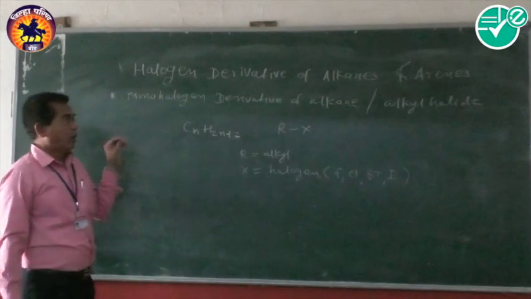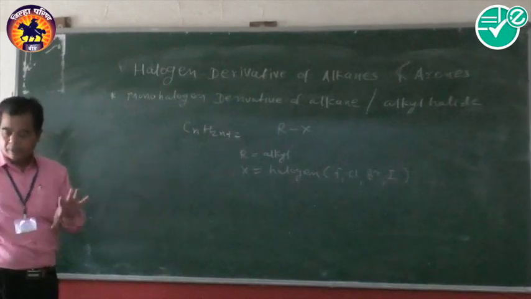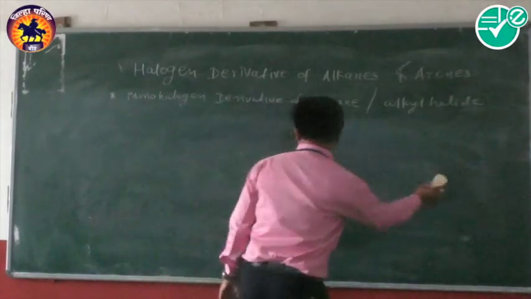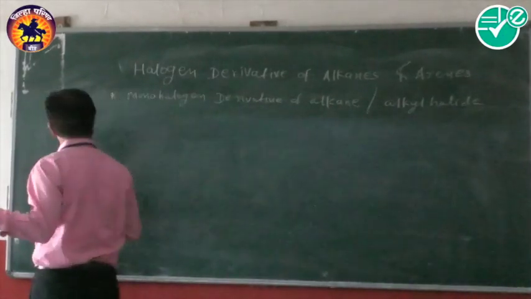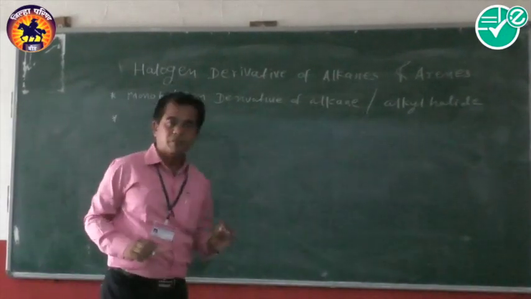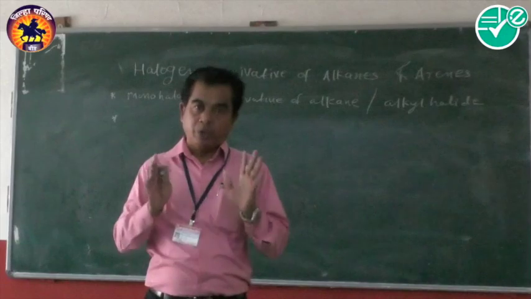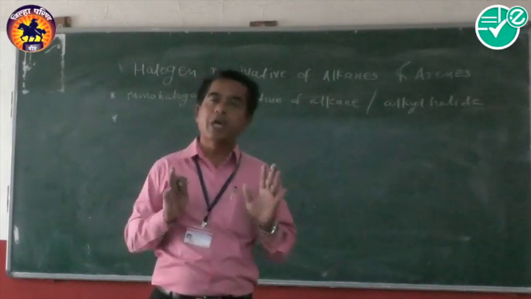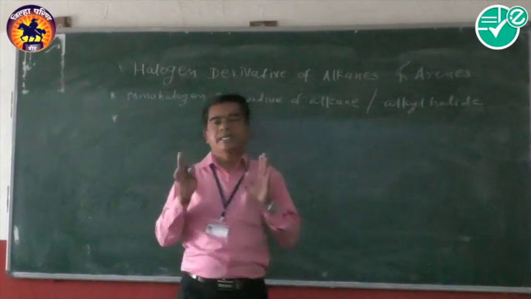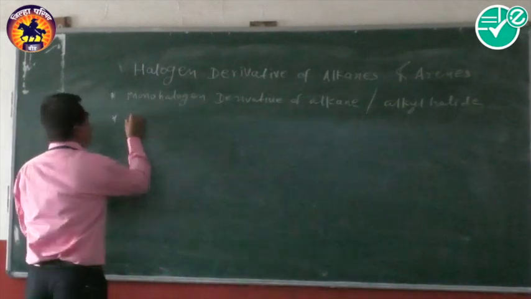Now, the monohalogen derivatives are further classified. This classification is based on the type of carbon atom which is attached to the halogen atom, and they are classified as primary alkyl halides, secondary alkyl halides and tertiary alkyl halides. Now we see this. First is primary alkyl halides.